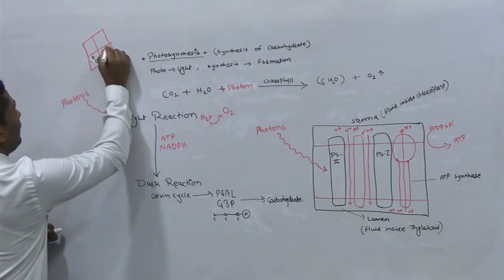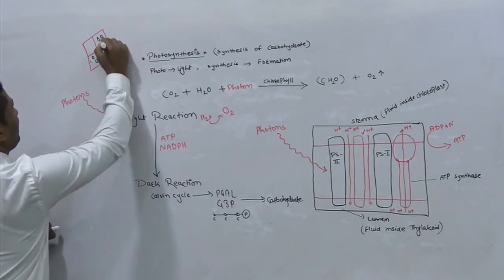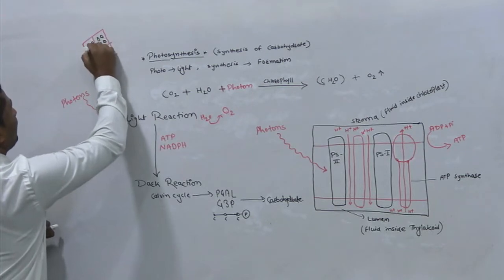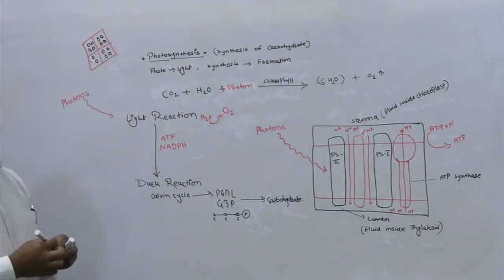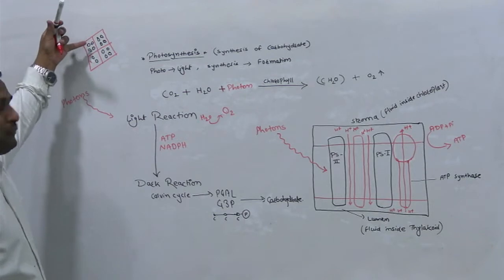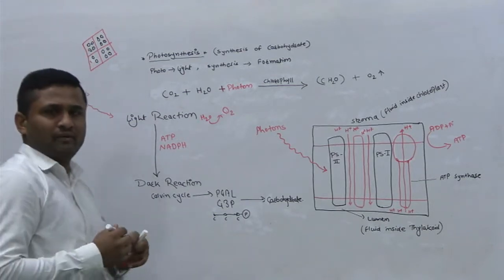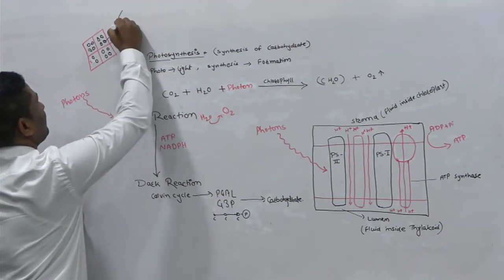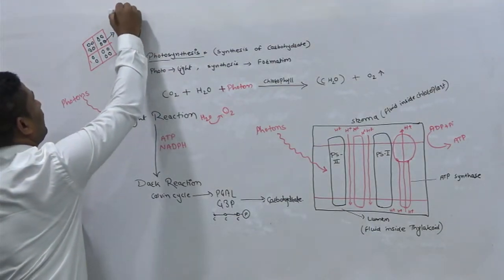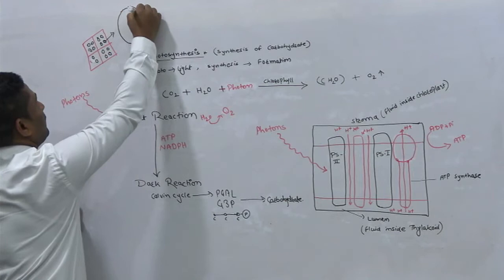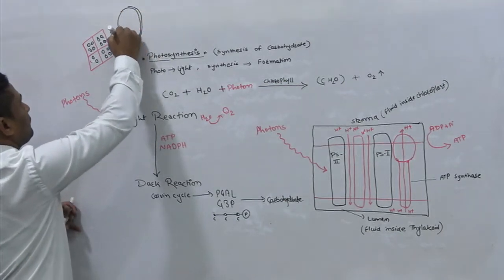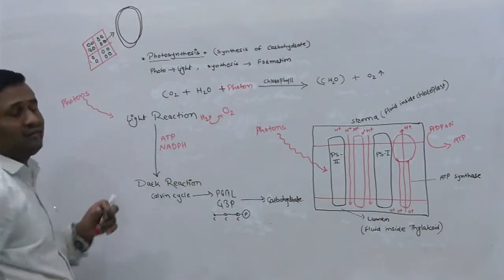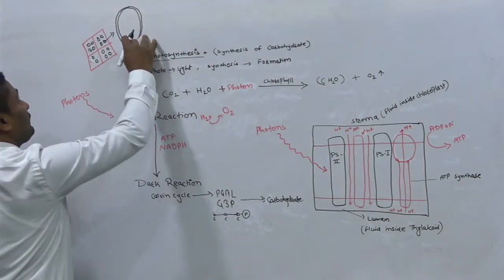So in each cell there may be 10 to 50 chloroplasts present. Now if we look at only the chloroplast, if we zoom into this structure, this chloroplast, all of us know that it is a double membrane structure, right?